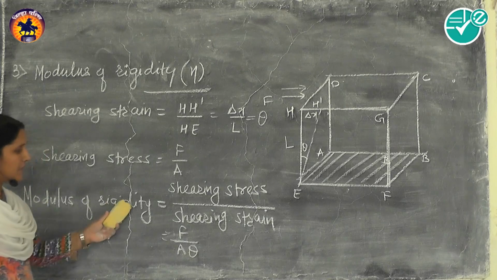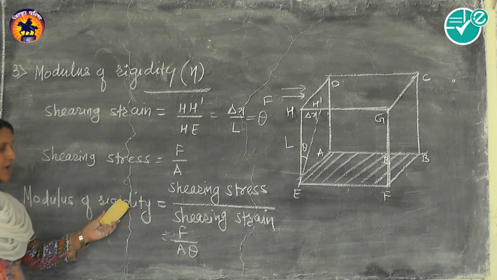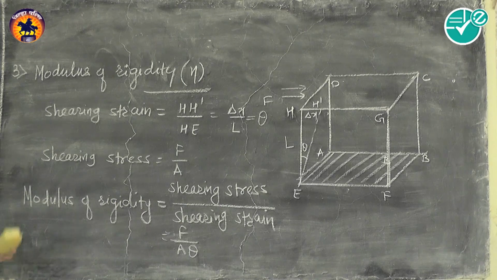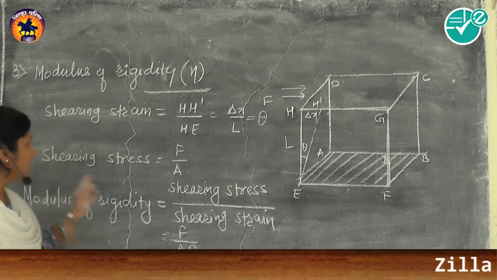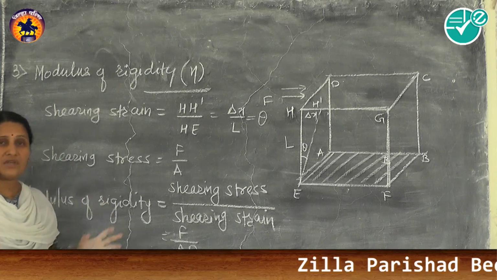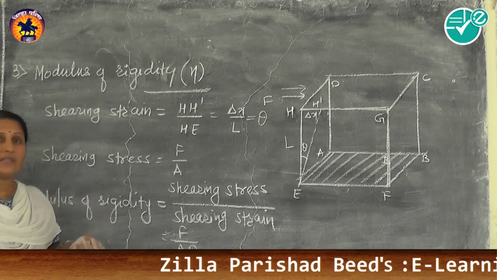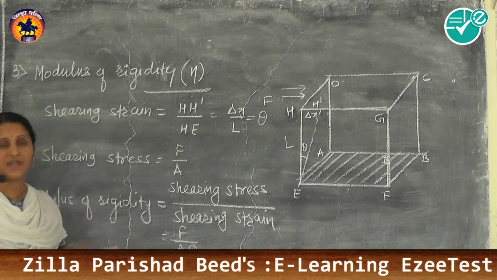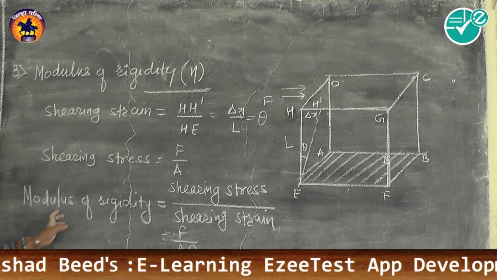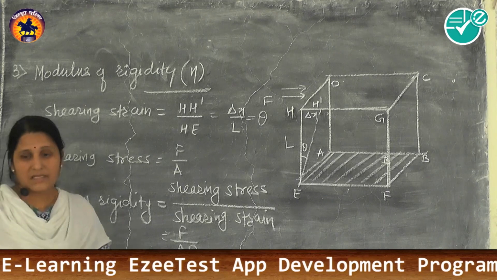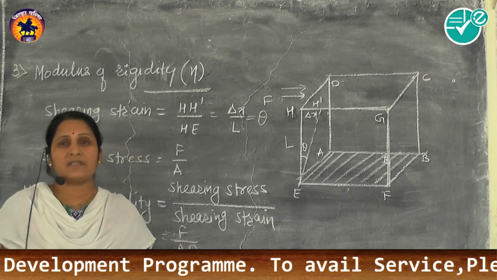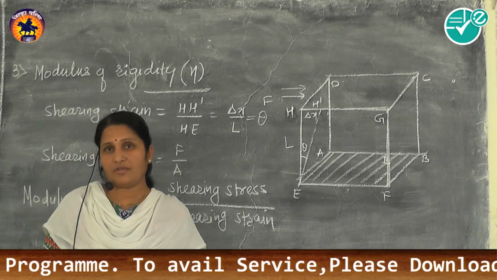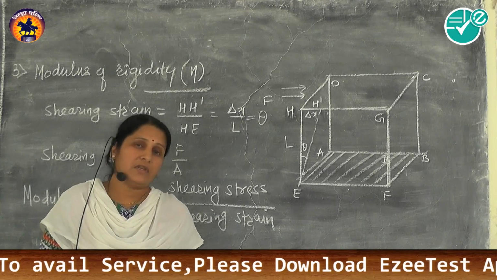So this modulus of rigidity also has unit Newton per meter square. Its dimensions are similar to dimensions of stress, and it is the property of solids only. And this modulus of rigidity measures the resistance offered by these solids to change in shape. So this is all about modulus of rigidity, and in this class we studied three elastic constants: Young's modulus, bulk modulus, and modulus of rigidity. The remaining part we will see in the next class.